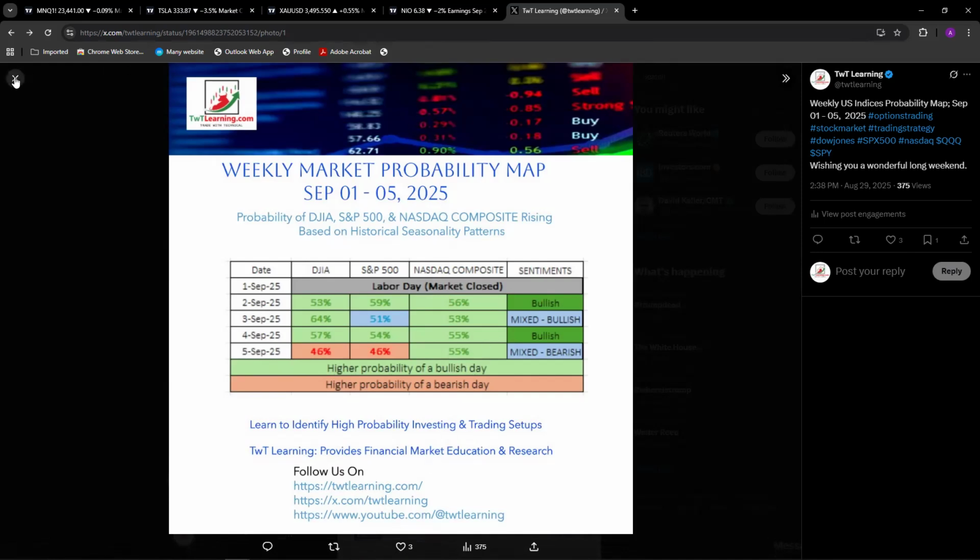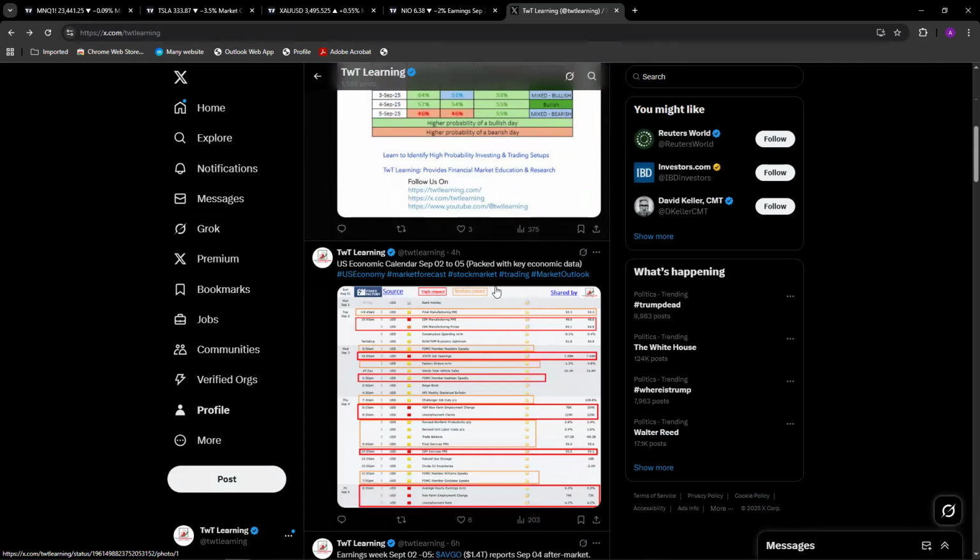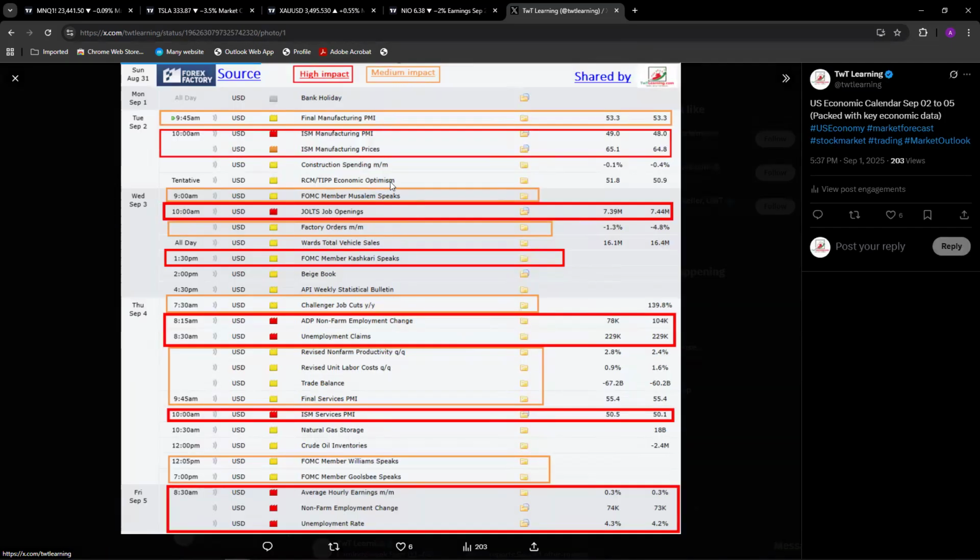Let's go into, so we have a packed weekly calendar. Tomorrow we have 10 o'clock ISM manufacturing PMI, then we have job opening numbers at 10 a.m. on Wednesday. Then FOMC, Fed member Kashkari speaks. Then we have ADP non-farm payroll on Thursday. And the key one is then ISM services PMI on Thursday. And the key is non-farm payroll this week. So a lot of stuff is happening this week.